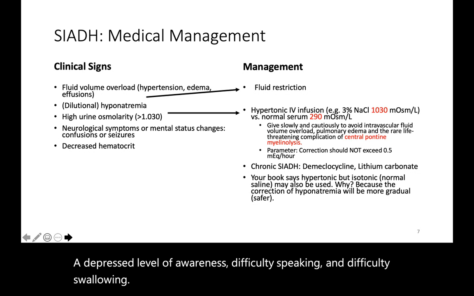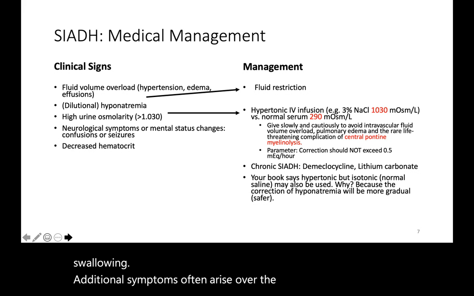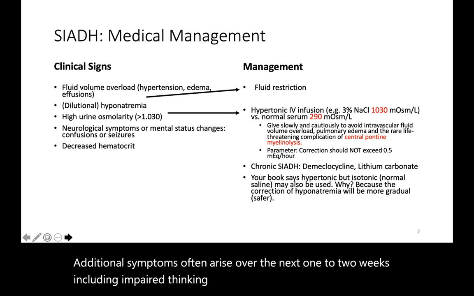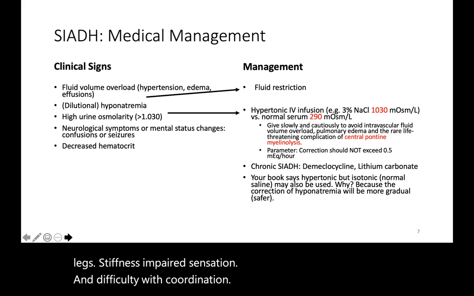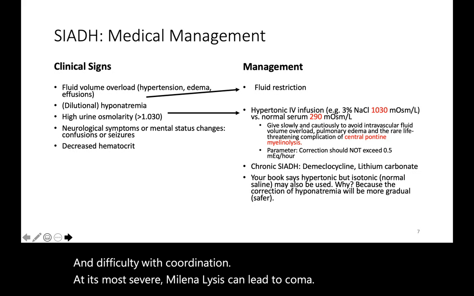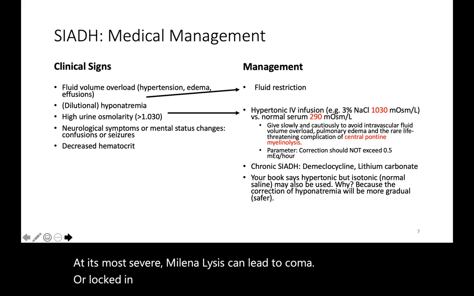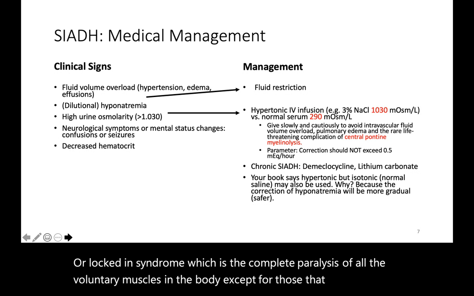Additional symptoms often arise over the next 1 to 2 weeks, including impaired thinking, weakness or paralysis in the arms and legs, stiffness, impaired sensation, and difficulty with coordination. At its most severe, myelinolysis can lead to coma, or locked-in syndrome, which is the complete paralysis of all the voluntary muscles in the body except for those that control the eyes, and death.